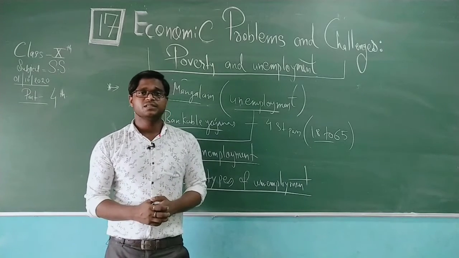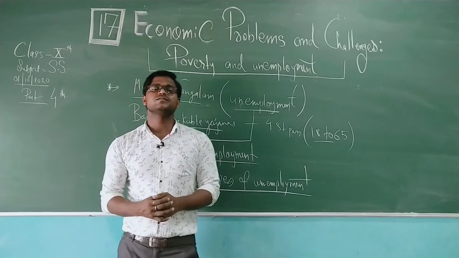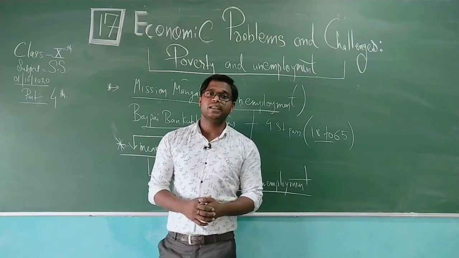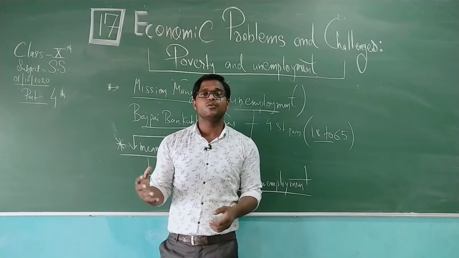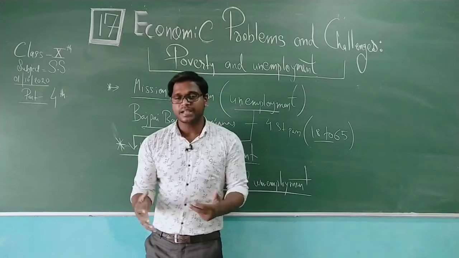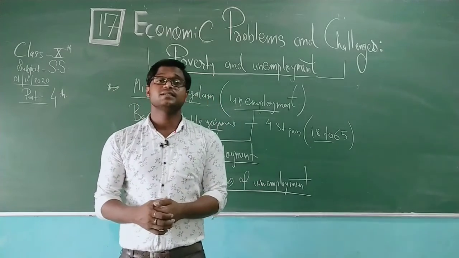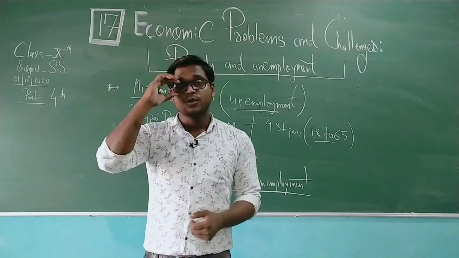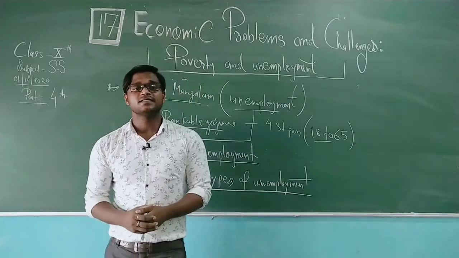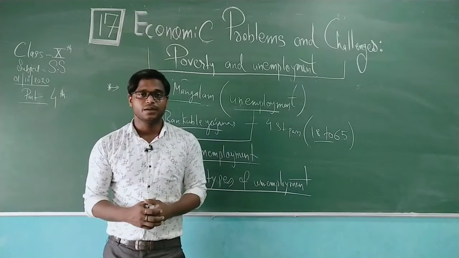Frictional unemployment means when a new technology is introduced in the place of old technology, then the employees who are actually working with the old systematic belief are going back to their homes because their places are taken by machinery and robotics. So that can be said to be frictional unemployment.